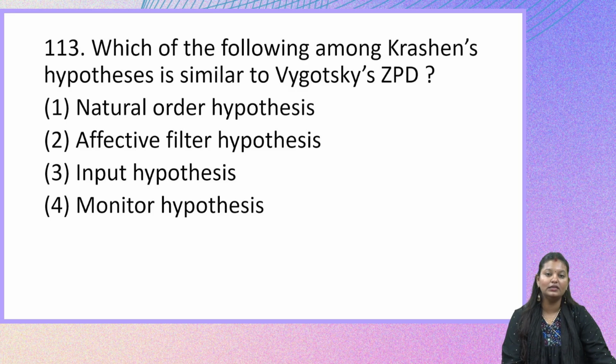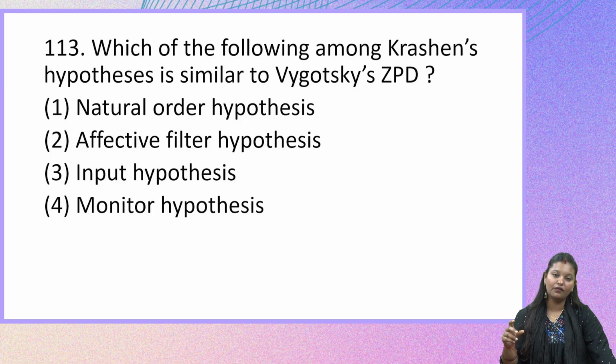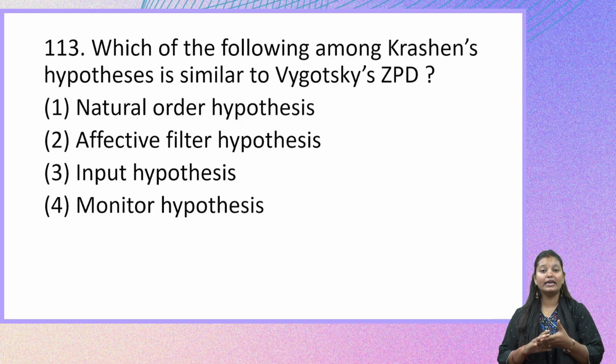Zone of proximal development. So the first option here is natural order hypothesis. Option 2, affective filter hypothesis. Option 3, input hypothesis. And option 4, monitor hypothesis. So when you look at the four options, and we have to talk about Krashen's hypothesis, which is similar to Vygotsky's ZPD, it is basically talking about that whenever an input is given, it has to be above the level of what the child already knows.